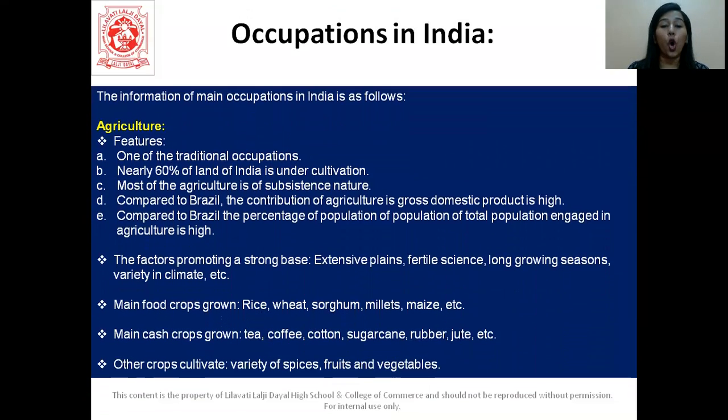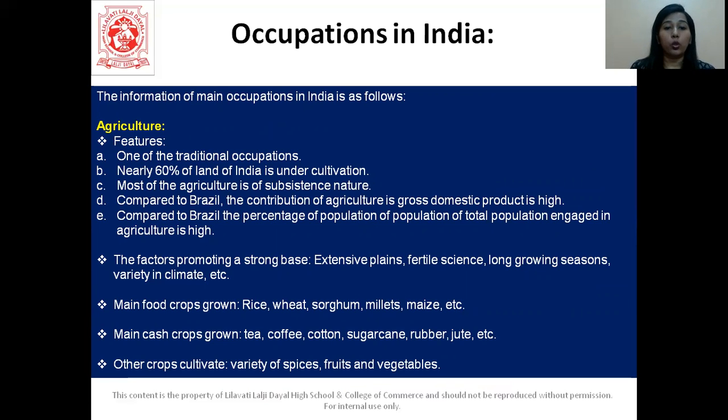Now let's talk about the occupations that we have in India. Agriculture is our main occupation, so it is one of the traditional occupations. Nearly 60% of land is under cultivation in India. Most of the agriculture is of subsistence nature. Compared to Brazil, the contribution of agriculture in our GDP is high. And compared to Brazil, the percentage of the total population engaged in agriculture is also high.